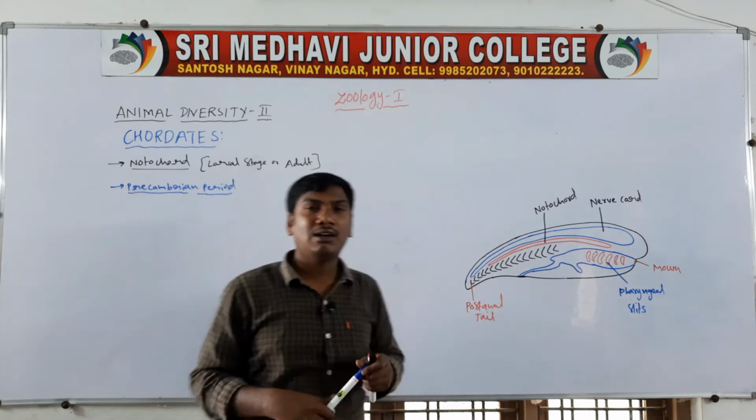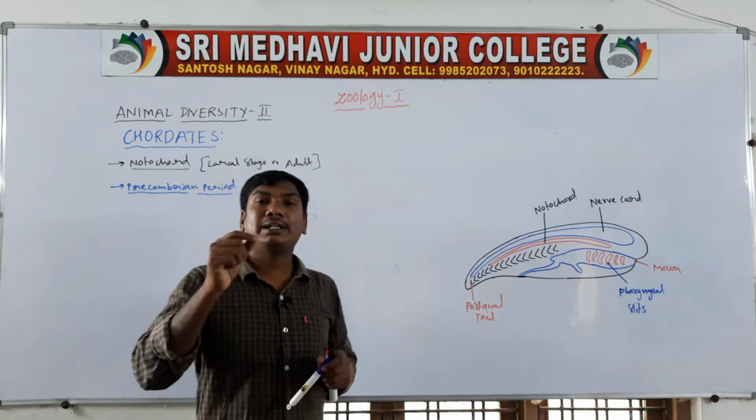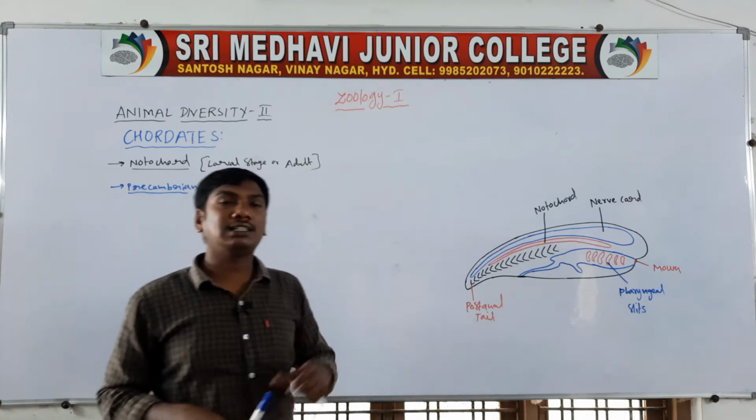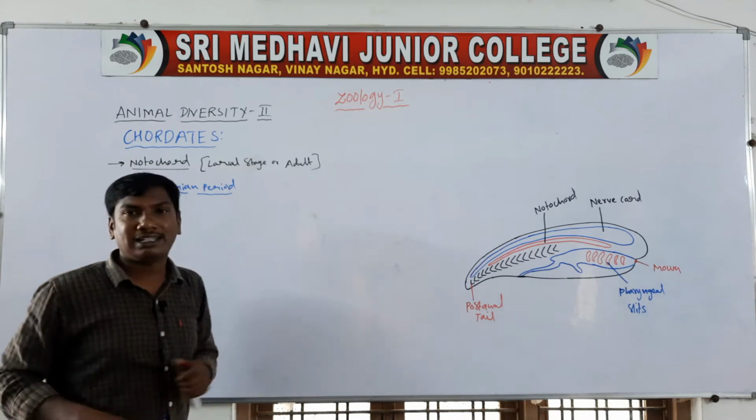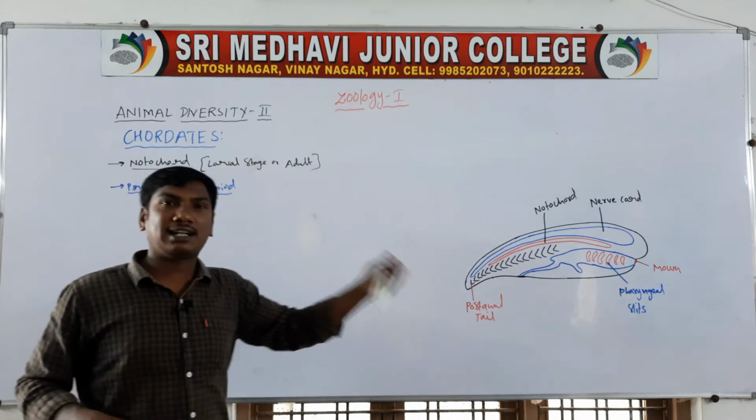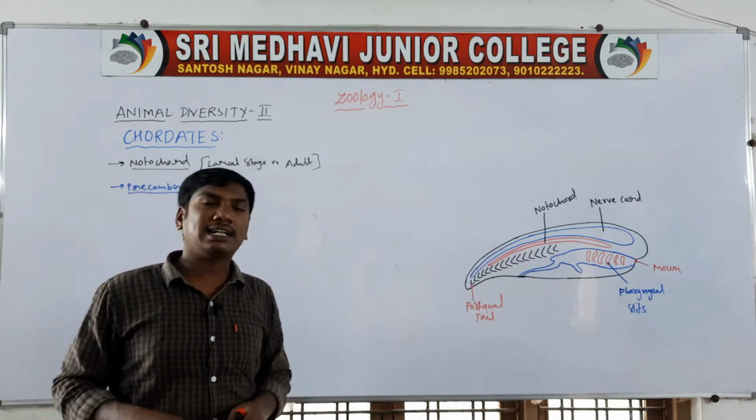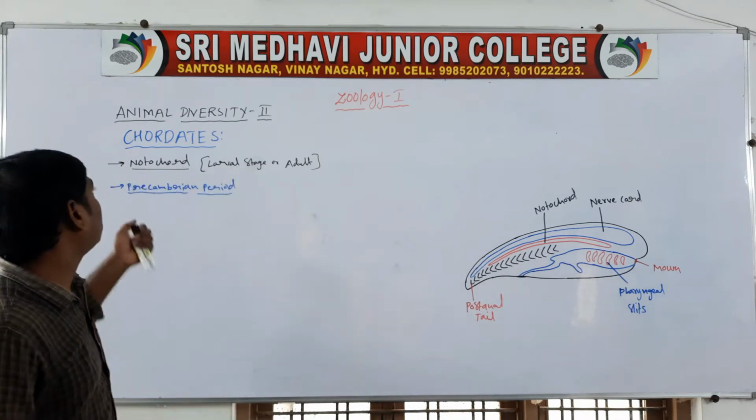So the chordates originate from the echinoderm larva stages. In lifetime, in the adult stage or larva stage, they contain a notochord, so they are called chordates.